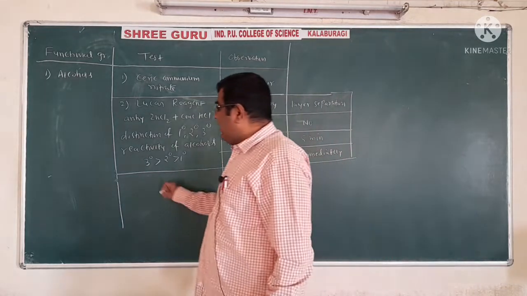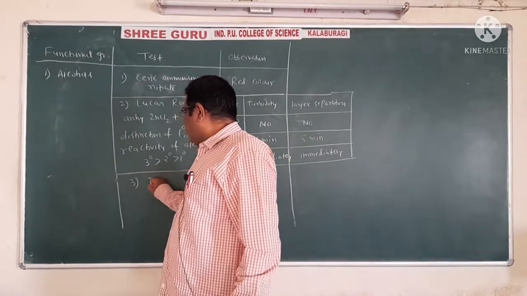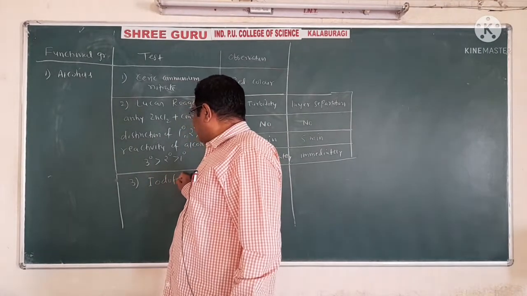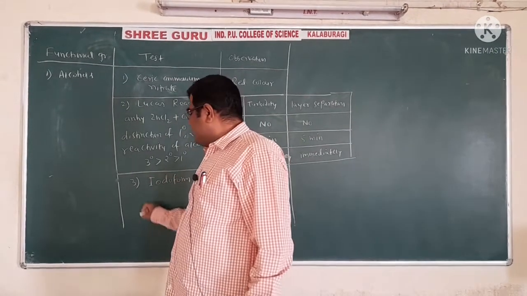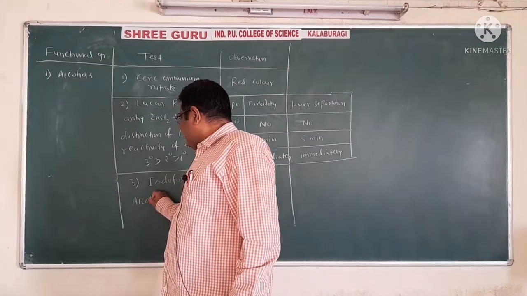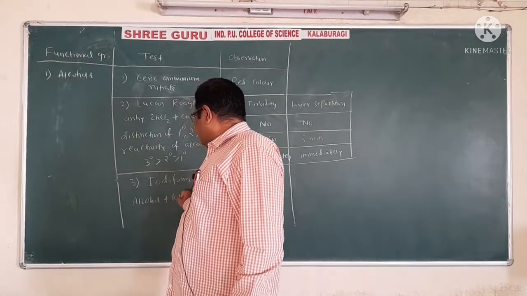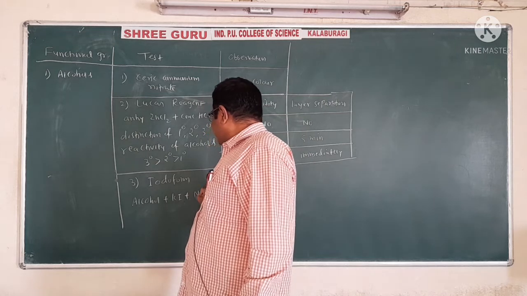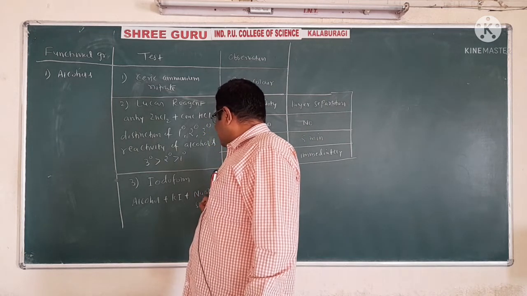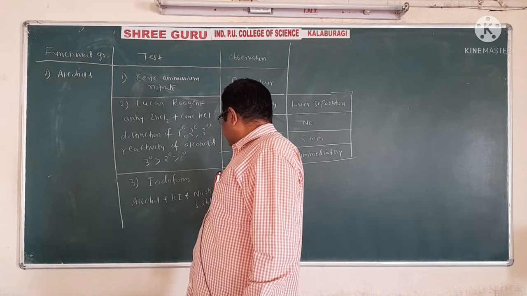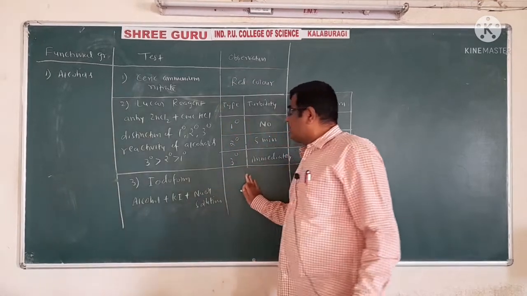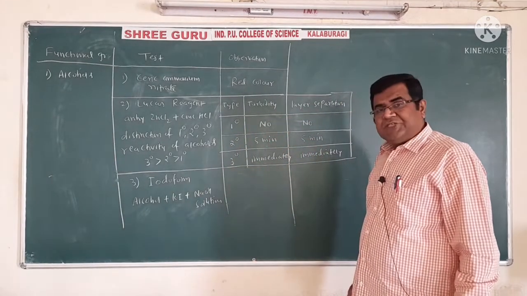The third one is the iodoform test. Now how is this iodoform test done? We have to take alcohol, we have to take potassium iodide, and we have to take sodium hydroxide solution. Now what is our observation?